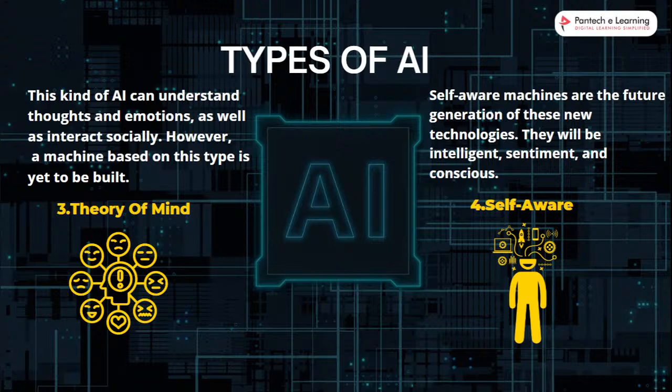The before three types are working with a system or mobile phone like that. In self-awareness, the robot looks like a human, right? It thinks like a human, and its entire body also looks like a human. It has a head, hands, legs. That is called a robot, right? So these are the four types of artificial intelligence.